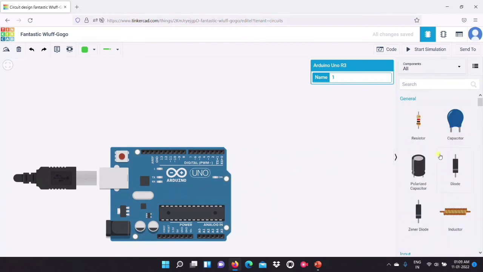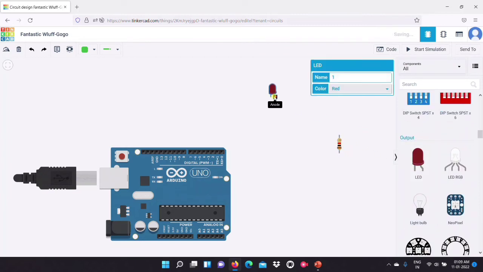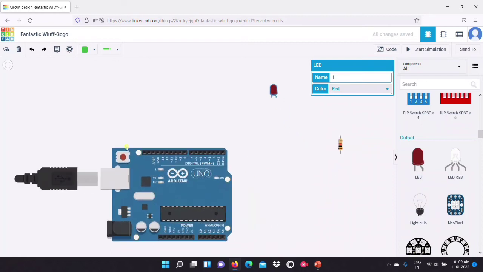Then we need to light one LED. For that we need one resistor, and we can choose one LED. Actually, we can change the color, maybe green, but I like this red color, so I'm going with it. Okay, this resistor, and this is the anode and this is the cathode, and you can see grounding here.